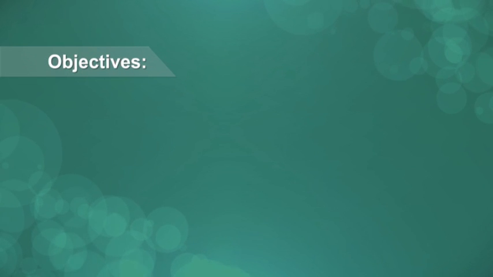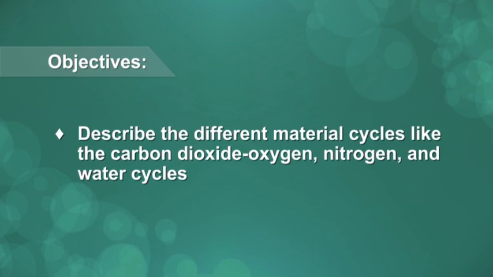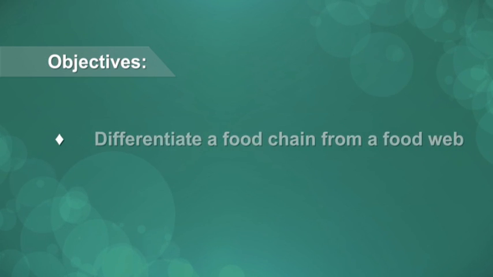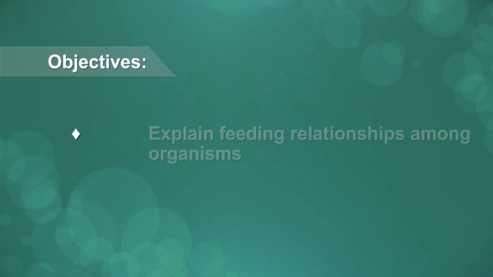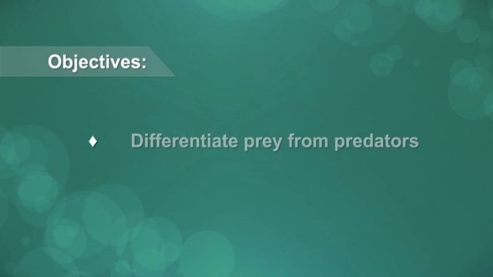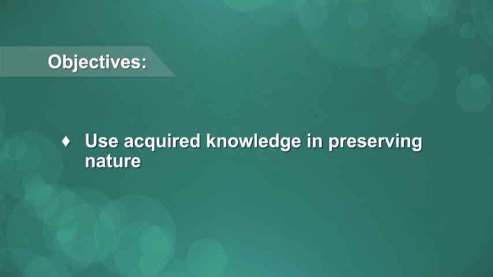After this lesson, you should be able to describe the different material cycles like carbon dioxide, oxygen, nitrogen, and water cycles. Differentiate a food chain from a food web. Explain feeding relationships among organisms. Differentiate prey from predators. And use acquired knowledge in preserving nature.